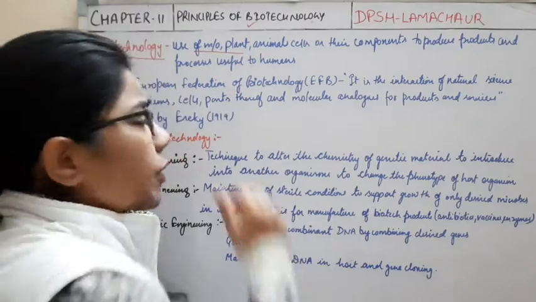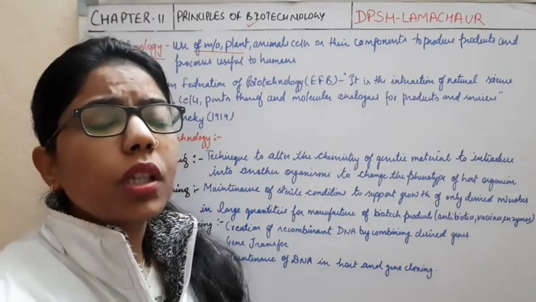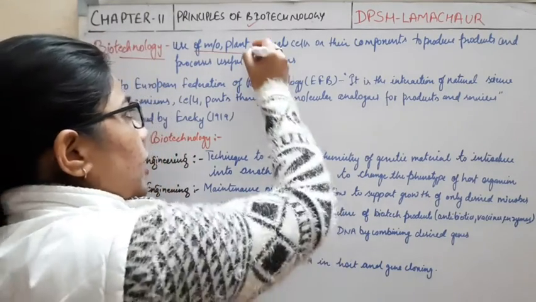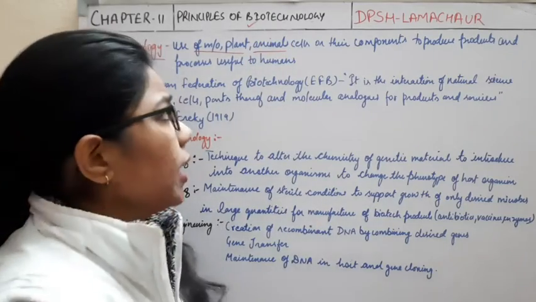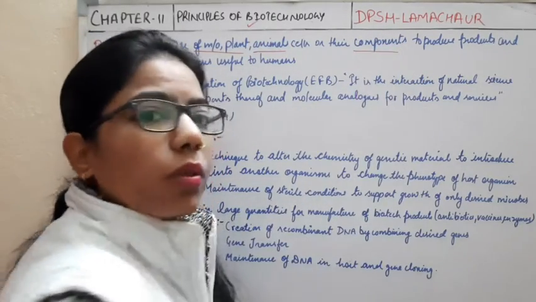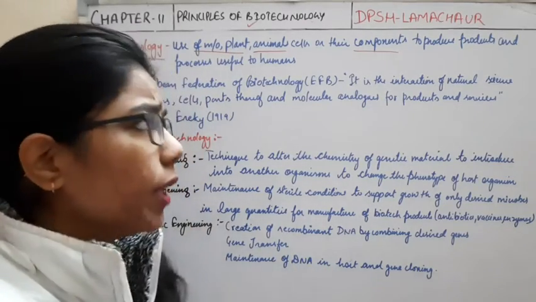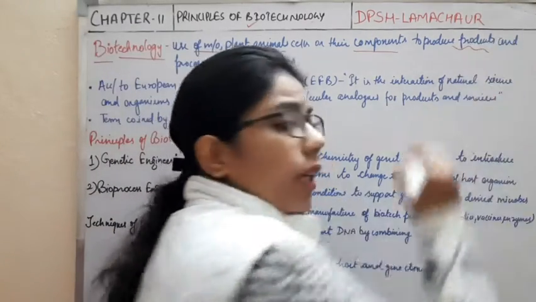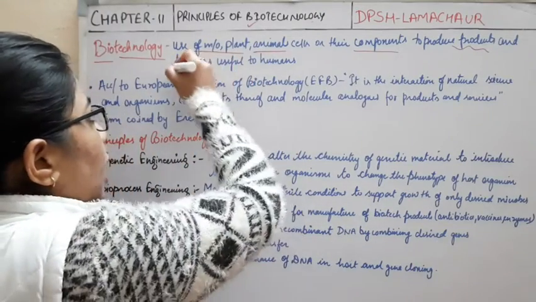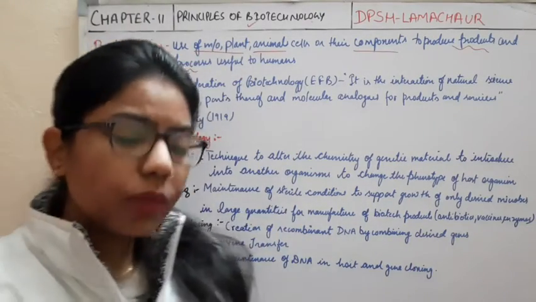Plants we can use, animals we can use, so whatever living organisms we can use, and their components, their cells too. And what we are getting are products and processes useful to humans.